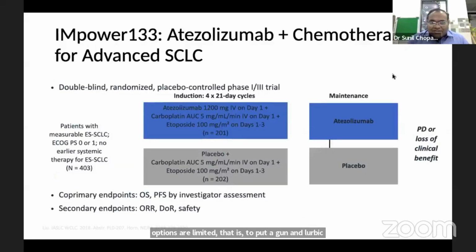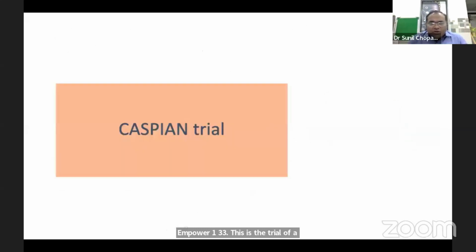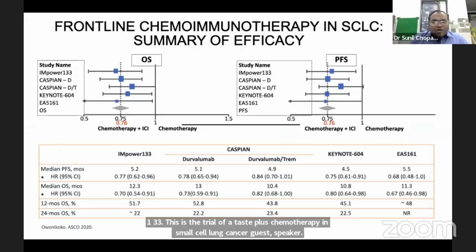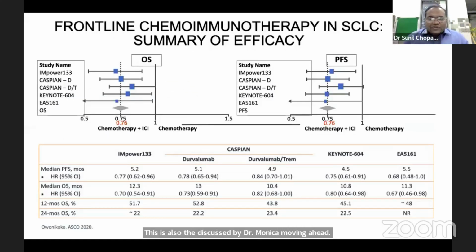IMpower133 is the trial of atezolizumab plus chemotherapy in small cell lung cancer. The CASPIAN trial was also discussed by Dr. Monica. These are the various trials of immunotherapy in small cell lung cancer. In IMpower133, we have a median OS of 12.3 months with the atezolizumab and chemo combination. In CASPIAN it is 13 months, and in Keynote 604 it is 10.8 months, while 12-month OS rates are 51.7, 52.8, and 45.1%.